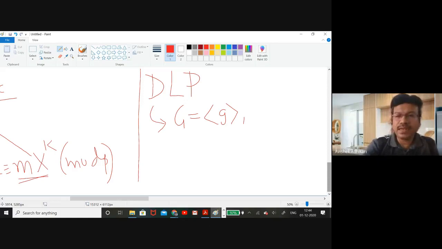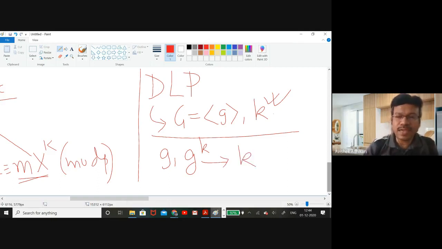If I take a value k as secret, and I give you g and g to the power k, and ask you to give me back this value of k, then as I mentioned in my last class, given g and g to the power k, it's still very difficult to get back k. That is known as the discrete logarithm problem.